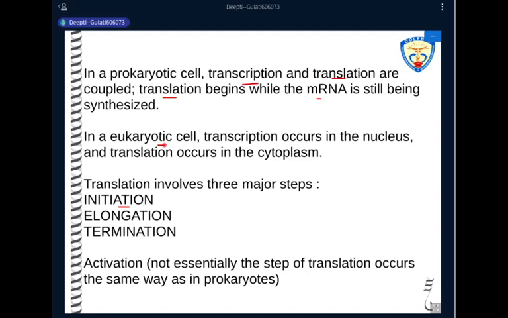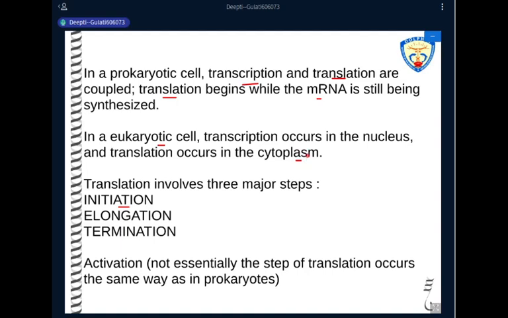Now, in eukaryotic cell, transcription has to take place inside the nucleus and translation will occur in the cytoplasm. So there are certain differences. Firstly, the RNA molecule undergoes certain kind of processing, which we've already completed in the post-transcriptional modifications. This RNA molecule will then come out of the nucleus, enter into the cytoplasm, and now it has to bind to the ribosomes.